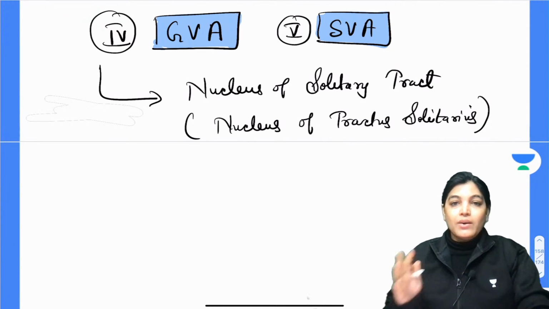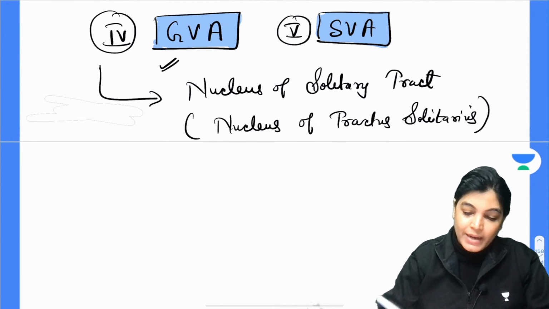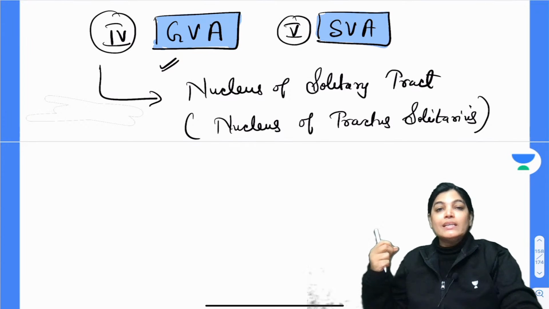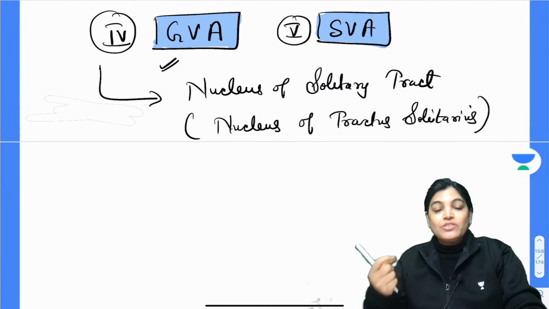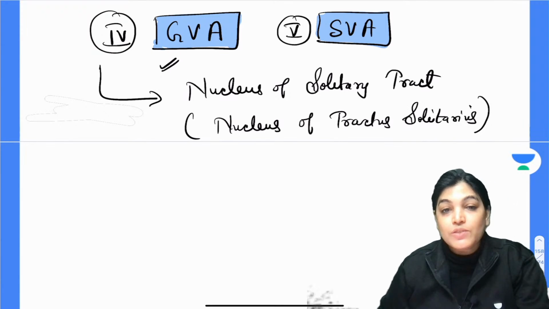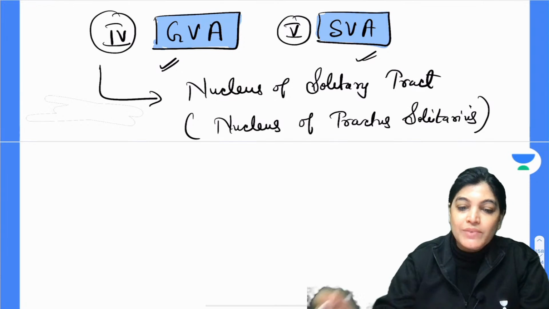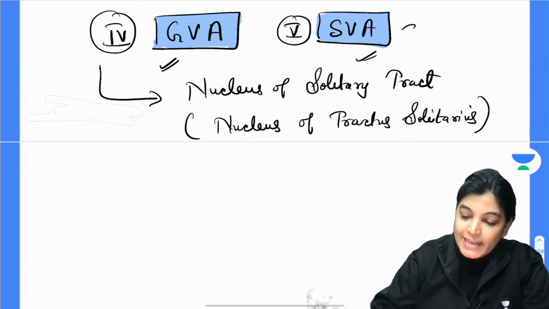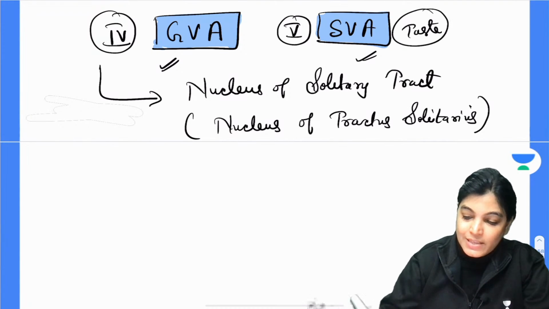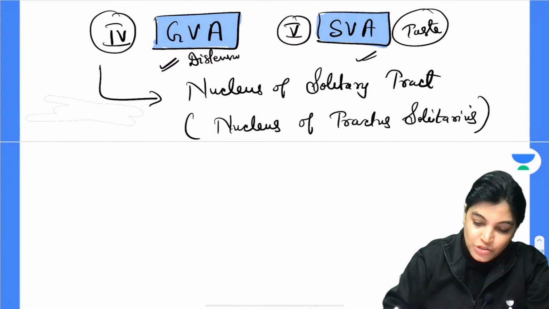Okay, so what is the function? General visceral afferent carries the general sensation of distension and ischemia from viscera, from the lungs, from the heart, and from the upper GIT. Special visceral afferent is important for taste sensation of the tongue.